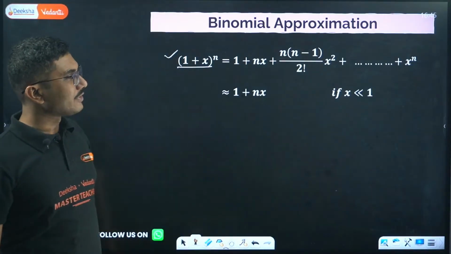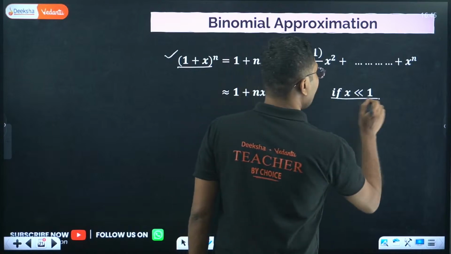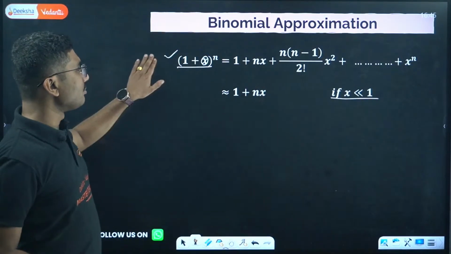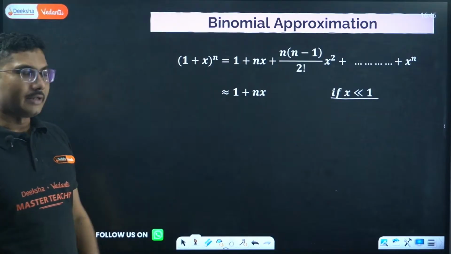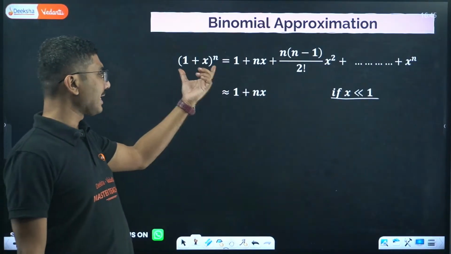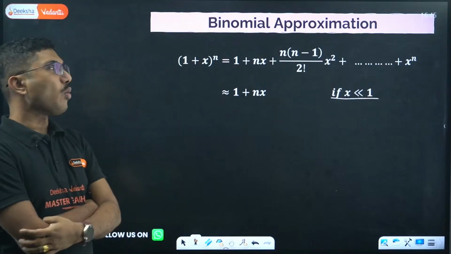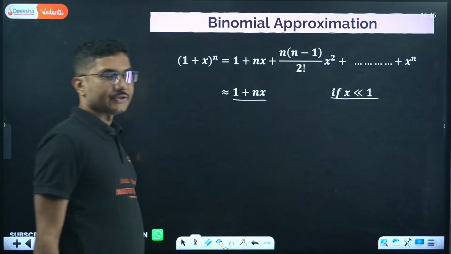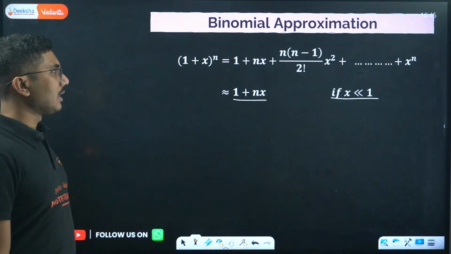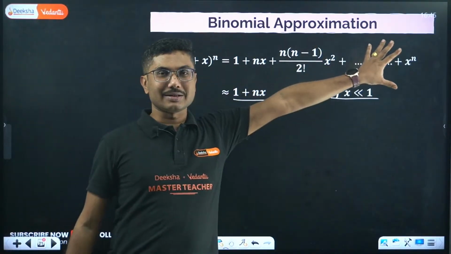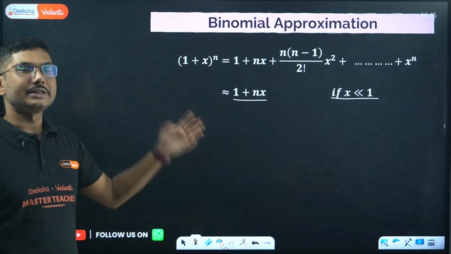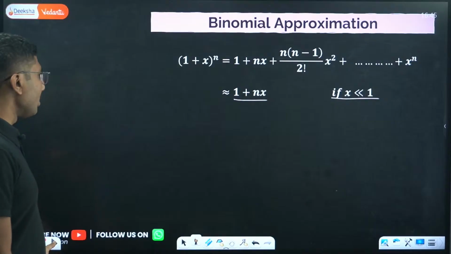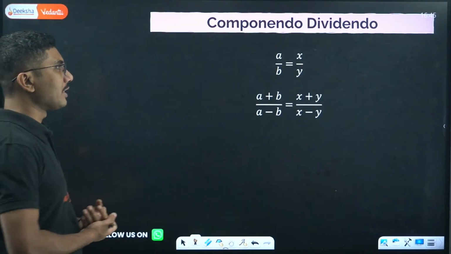Our main objective is this: if this quantity x is very small compared to 1, then this can be approximated to be 1 plus nx. This approximation only we need in our physics class in some cases. Otherwise the entire series is not needed. Binomial series is there in your mathematics, not in physics. Okay, don't get too worried about it.